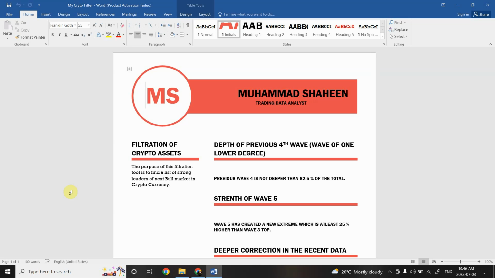The theory behind it is that the only thing I believe matters for cryptocurrency success is how many followers it has, how many retailers are interested, how many traders in general are interested. The more people interested in that cryptocurrency, the more stable it's going to be and the more it's going to increase in price. For example, we have Bitcoin, we have Ethereum.